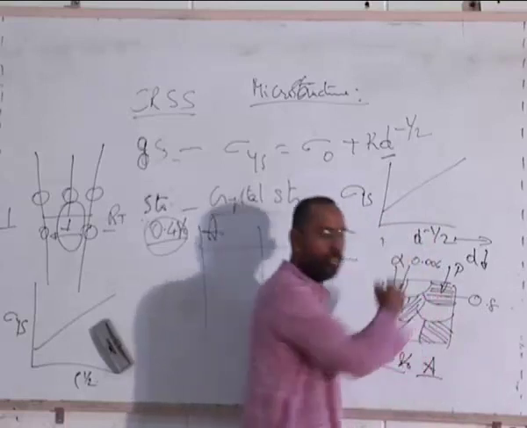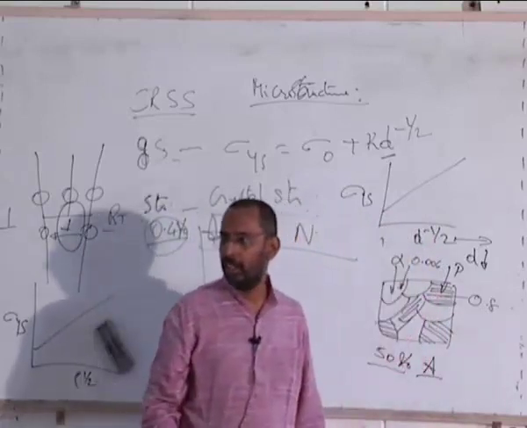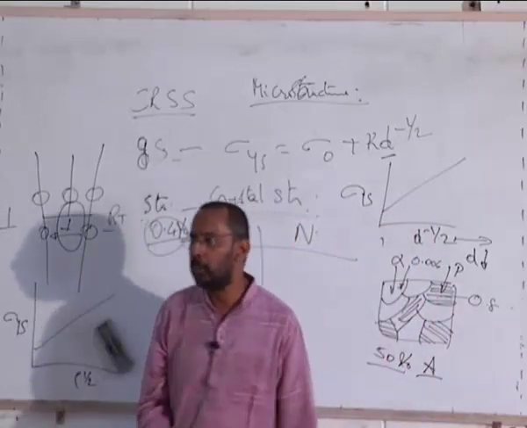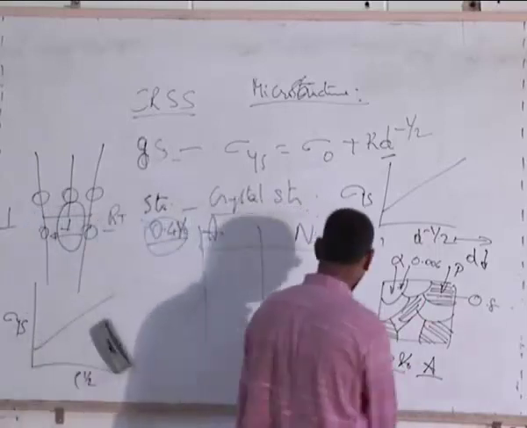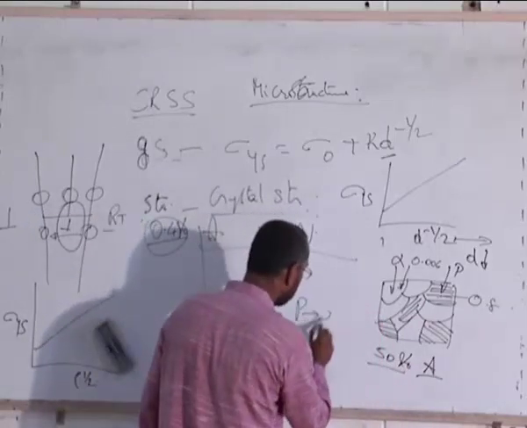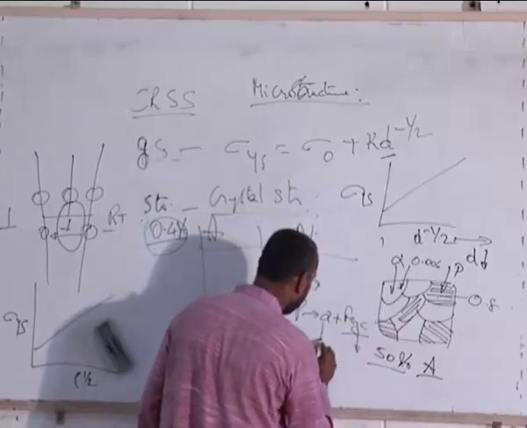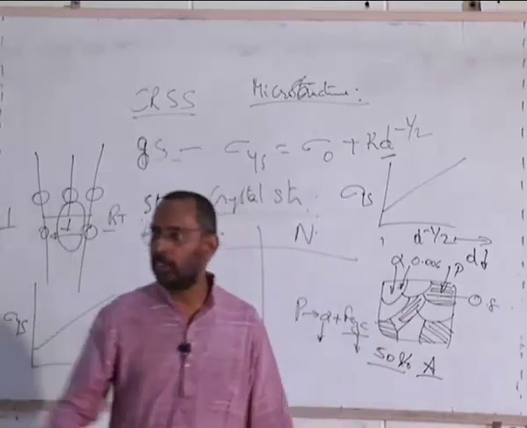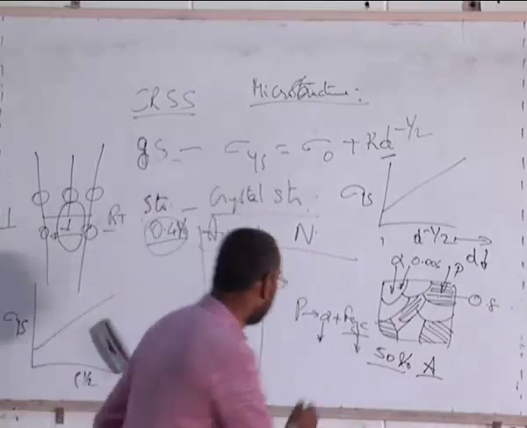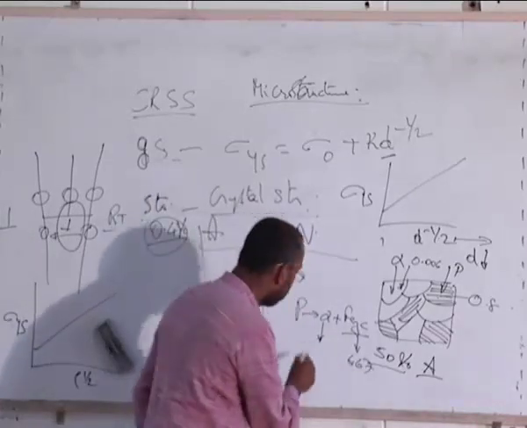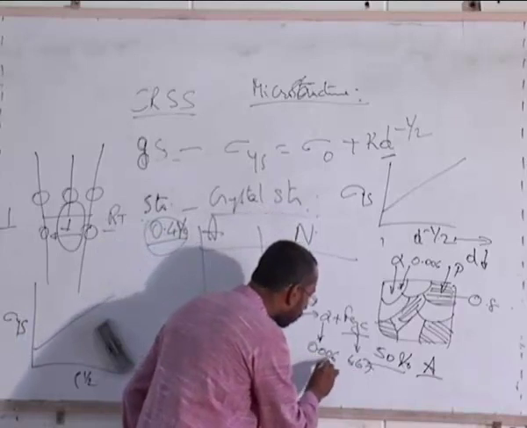Even in this also there are two phases. Perlite is what? It is ferrite plus cementite, right? So if I call perlite ferrite plus cementite, what is the carbon content in this? In Fe3C, how much carbon? 6.67. And in ferrite, 0.006 at room temperature.